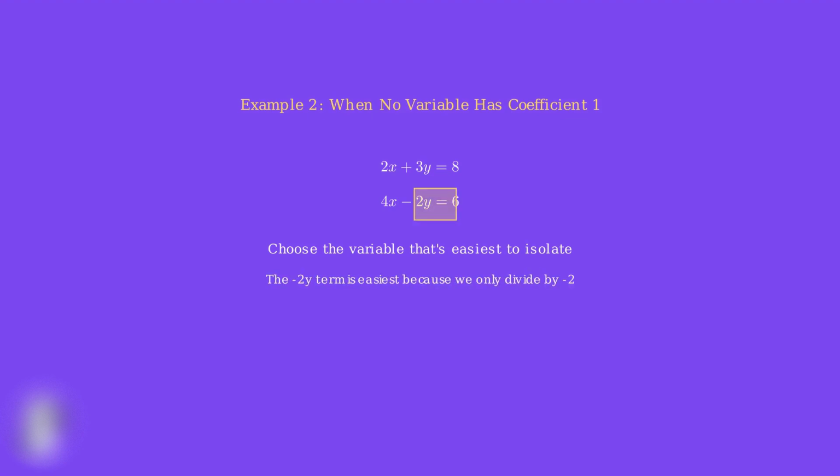Sometimes no variable has coefficient 1. In this system, 2x plus 3y equals 8 and 4x minus 2y equals 6. All coefficients are greater than 1. We should choose the variable that requires the simplest operation to isolate. The negative 2y term is easiest because we only need to divide by negative 2. Starting with 4x minus 2y equals 6, we first subtract 4x from both sides, then divide by negative 2.